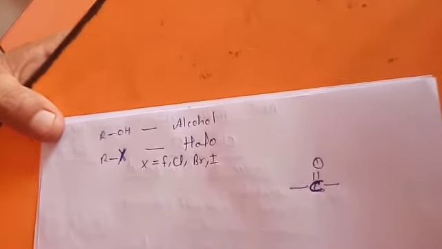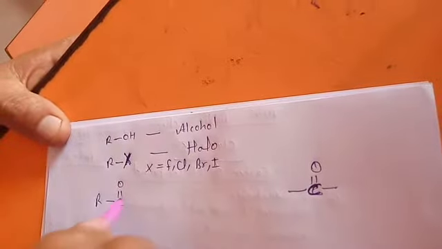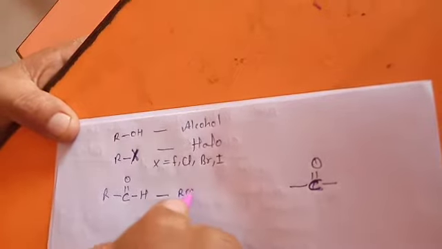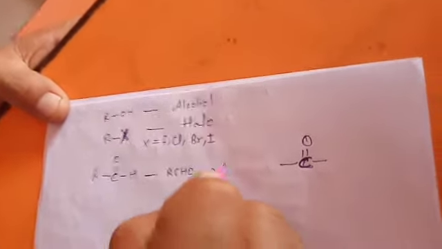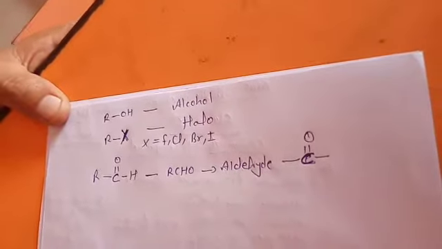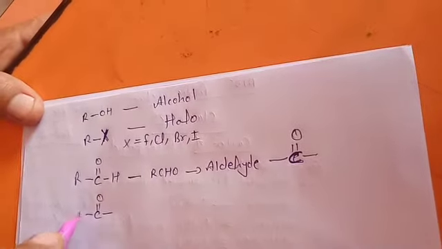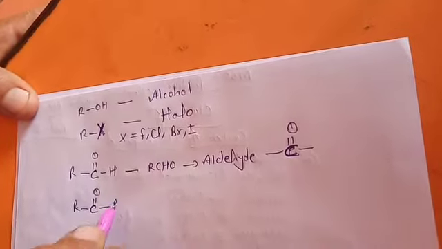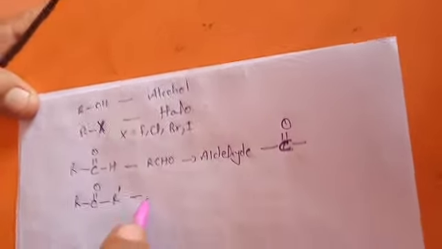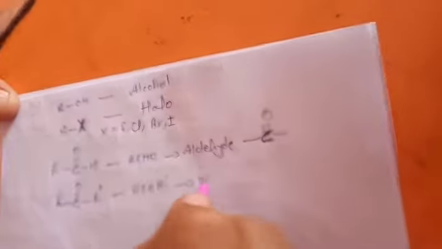If the carbonyl carbon is connected on one side to a radical and on the other to hydrogen, it is written as RCHO, and this gives an aldehyde. If the carbonyl carbon has alkyl parts on both sides, same or different, it is written as RCOR', and this gives a ketone.